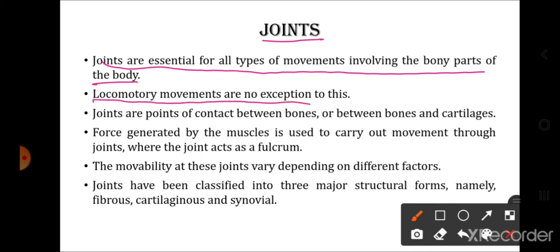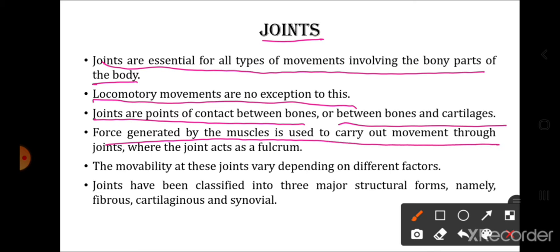Locomotory movements are no exception to this. Joints are the point of contact between bones or between bones and cartilages. Force generated by muscles is used to carry out movement through joints where the joint acts as the fulcrum. Basically fulcrum is the point where movement is possible. So the joint acts as the fulcrum where the movement will happen.